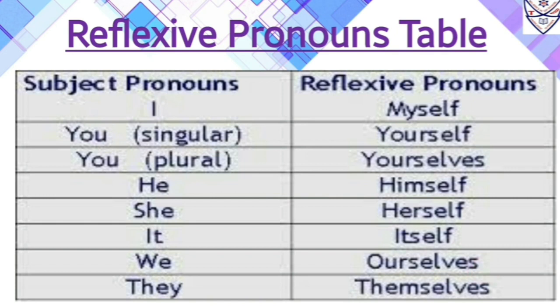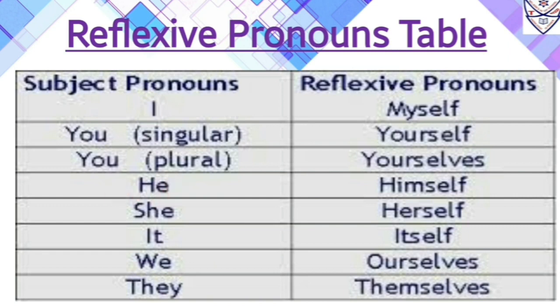They. Over here, they is used as a pronoun which is used as a subject. With they, we use themselves as a reflexive pronoun in the sentence which is also an object of the sentence. So, whenever we see I as a pronoun or in the starting of the sentence or as a subject of the sentence, with I we use myself, which is a reflexive pronoun. With you in singular form, we use yourself as a reflexive pronoun. With you in plural form, we use yourselves as a reflexive pronoun.